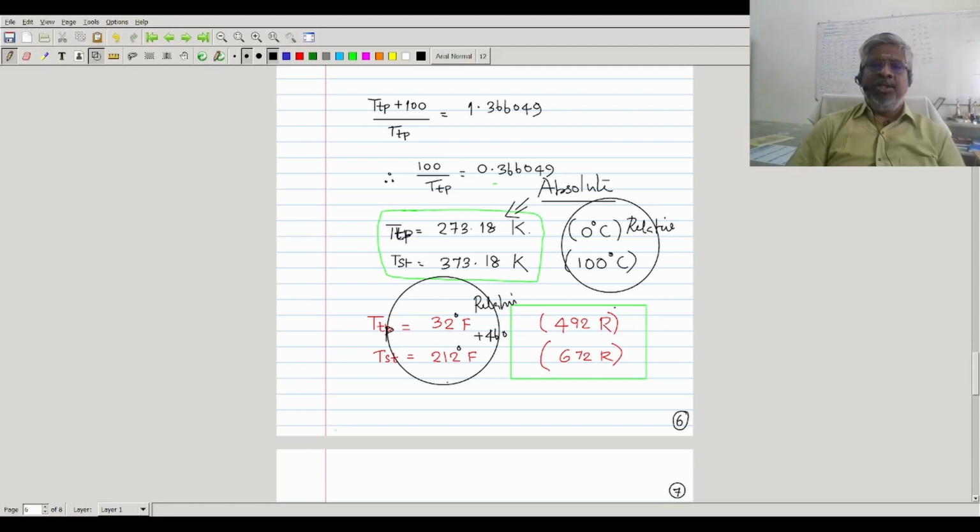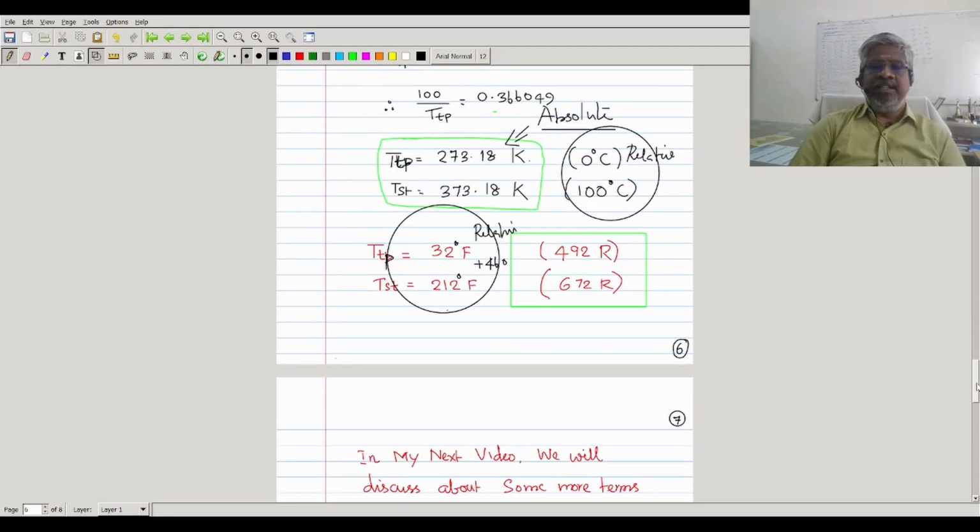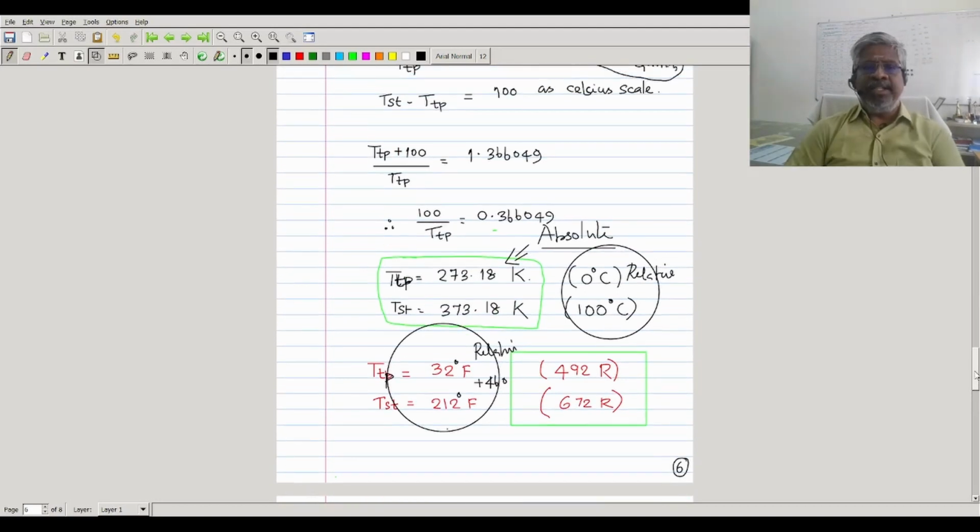You have to be very careful in telling the temperature difference, because 20 Celsius degree is not equal to 20 degrees Celsius.